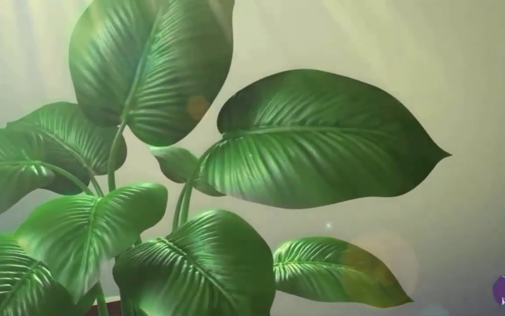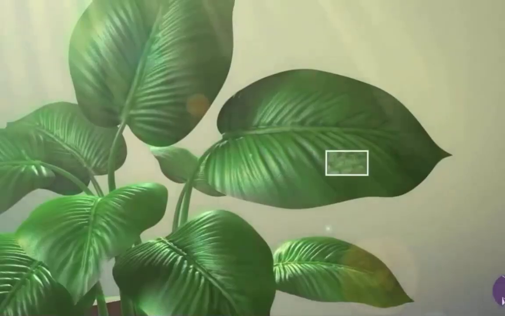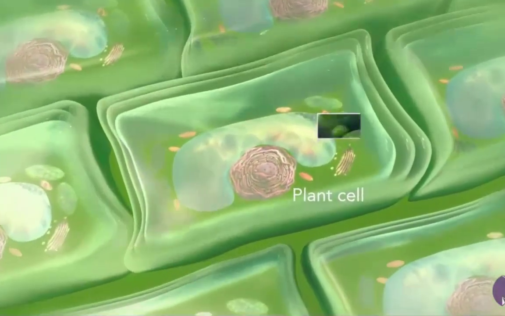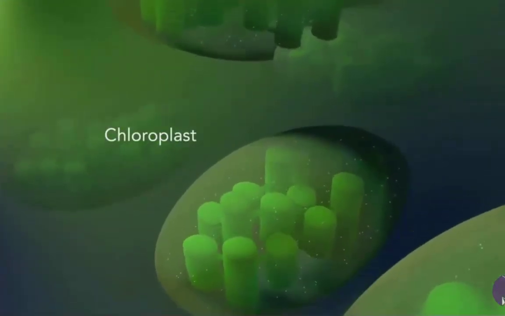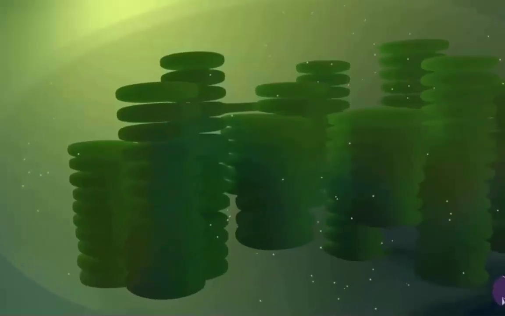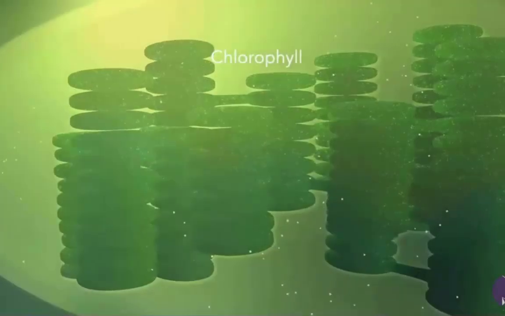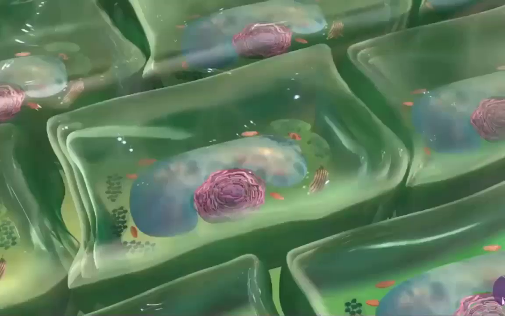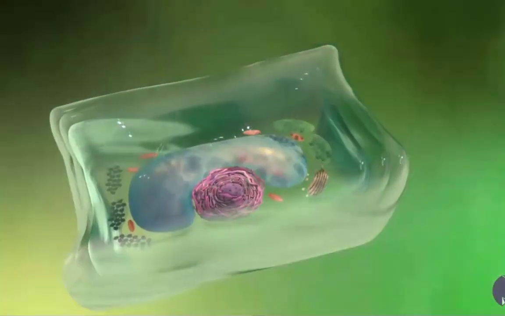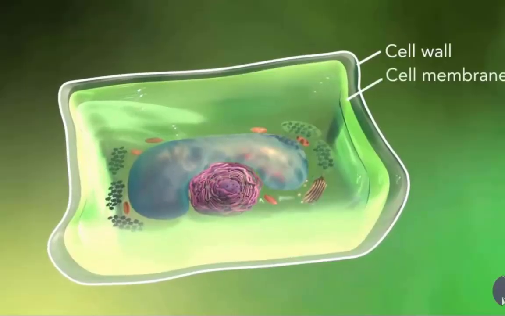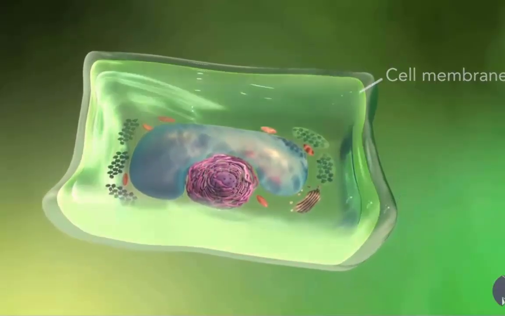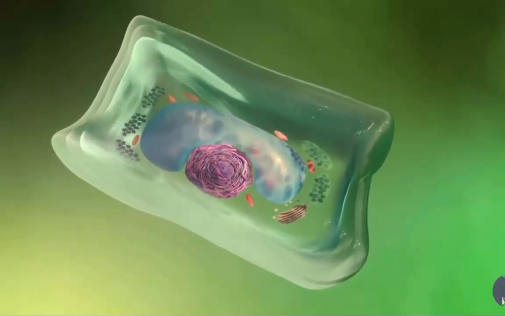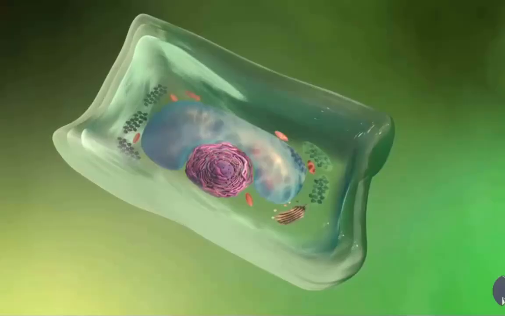If you look at the green color of leaves, inside those leaves, of course, there are cells. These are plant cells. Plant cells have a very unique structure, the so-called chloroplast. Chloroplast has a green pigmented material, the so-called chlorophyll, and this chlorophyll is the center of photosynthesis. Plant cells also have a very unique structure outside, the so-called cell wall. Animal cells have only a cell membrane, and we don't have the cell wall. Because of the cell wall, plant cells can keep their structure much more rigid.